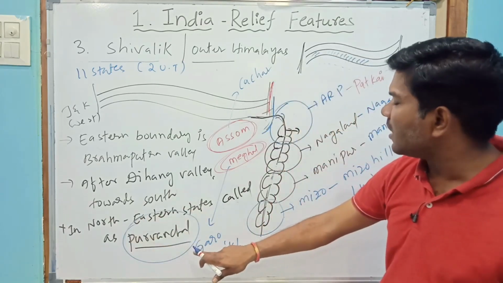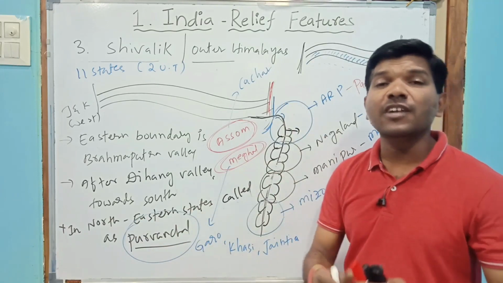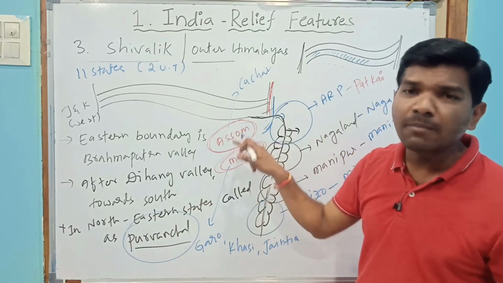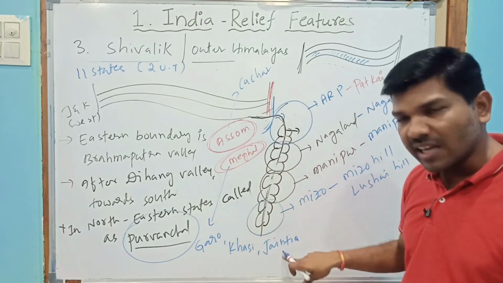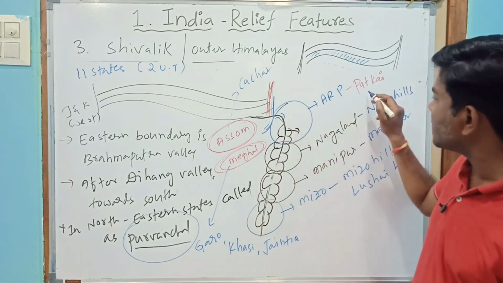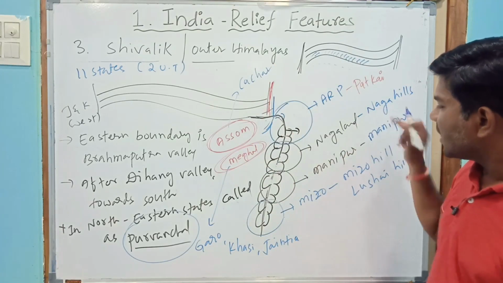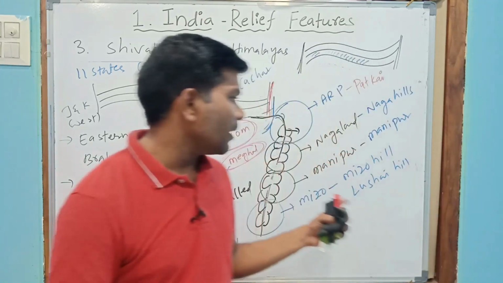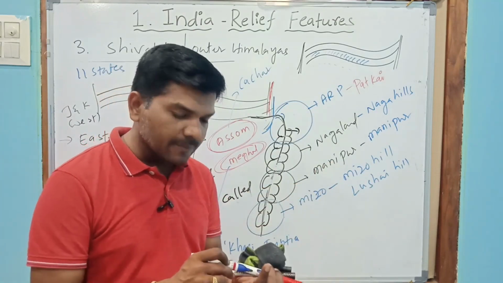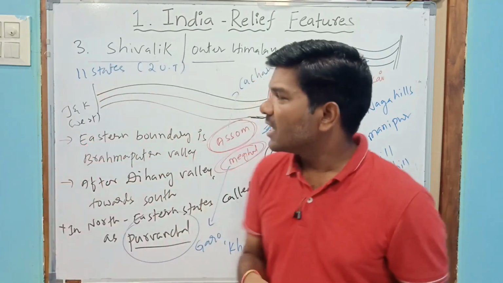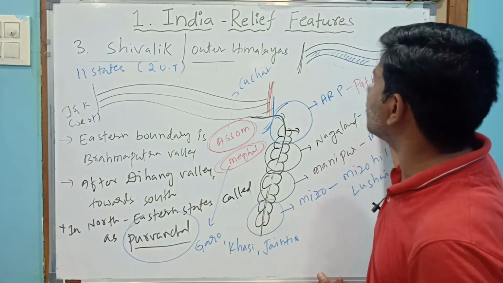These Purvanchals are locally called by different names. In Assam, Kachar Hills. In Meghalaya, Garo, Khasi, Jaintia Hills. In Arunachal Pradesh, Patkai. In Nagaland, Naga Hills. In Manipur, Manipuri Hills. In Mizoram, Mizo Hills or Lushai Hills. So these are a natural boundary to India.